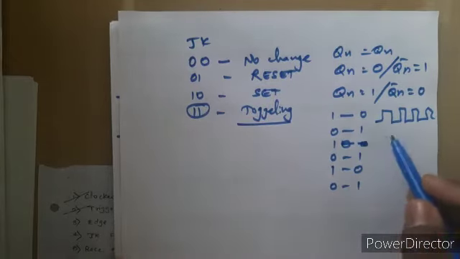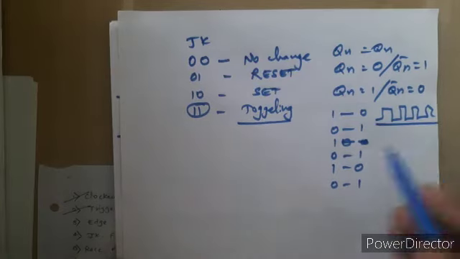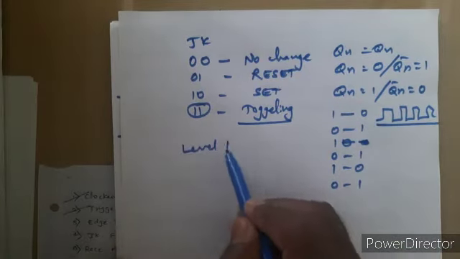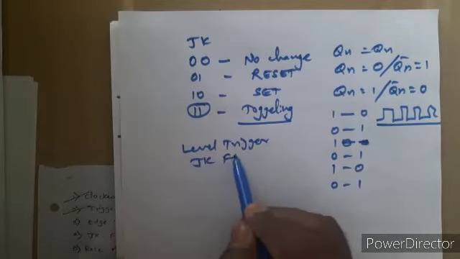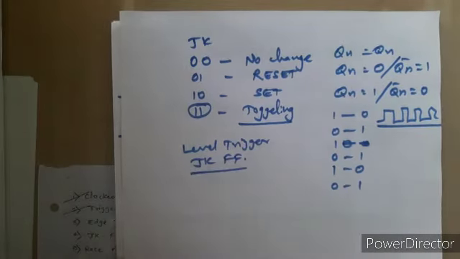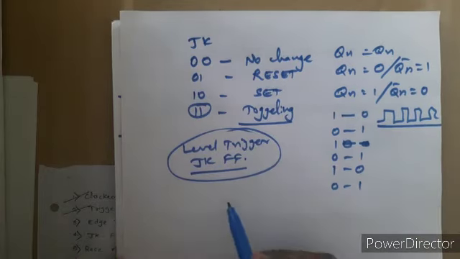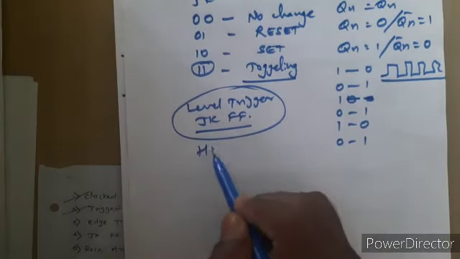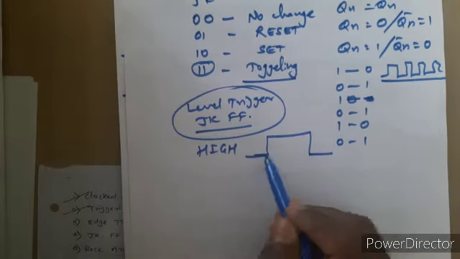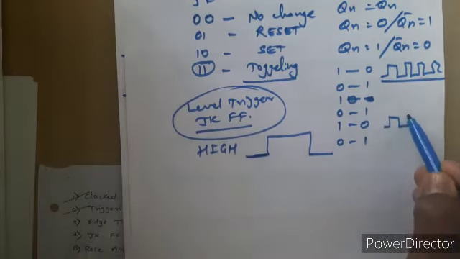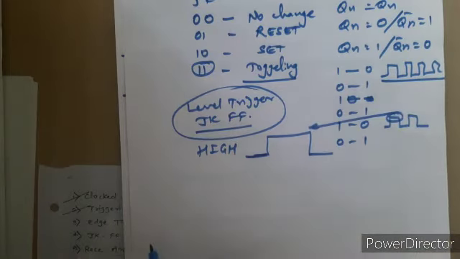Now this we have seen for the level triggered JK flip-flop. The previous working which we have seen is of this level triggered JK flip-flop. So when you provide, say, a high level, I am just magnifying this. This is our clock pulse, and I have just magnified it here. So this high level.